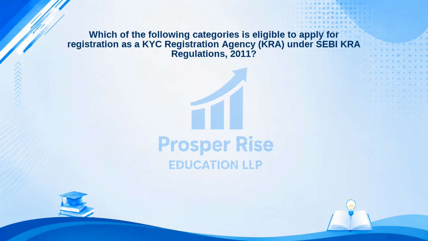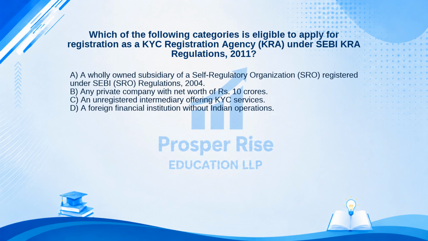Let's look at this next question. Which of the following categories is eligible to apply for registration as a KYC registration agency, KRA, under SEBI KRA Regulations 2011? Here are your options. A. A wholly owned subsidiary of a self-regulatory organization, SRO, registered under SEBI SRO Regulations 2004. B. Any private company with net worth of Rs 10 crores. C. An unregistered intermediary offering KYC services. Or D. A foreign financial institution without Indian operations.